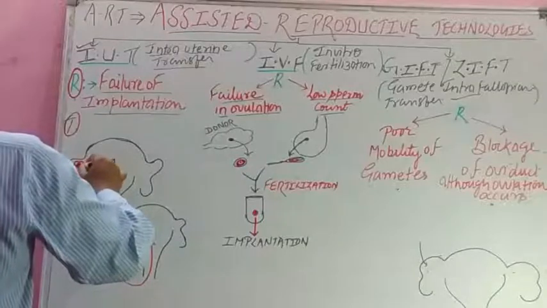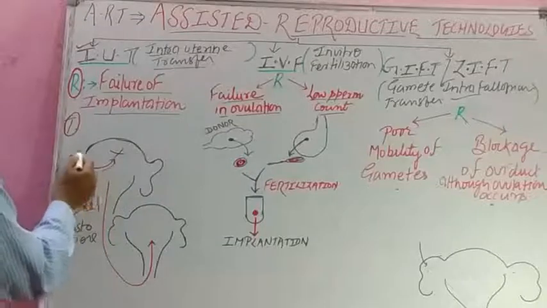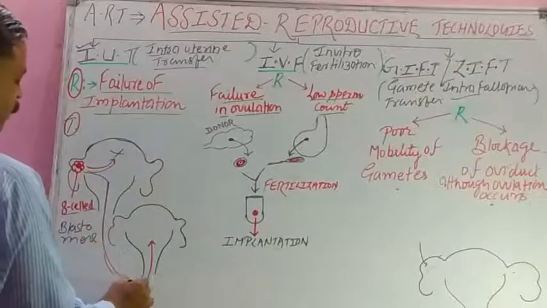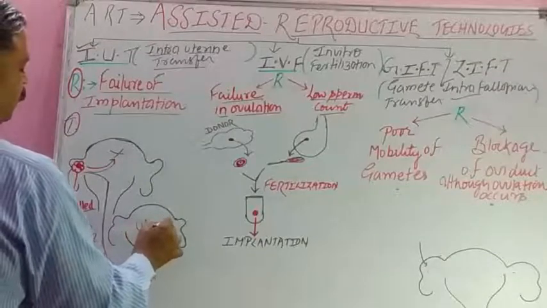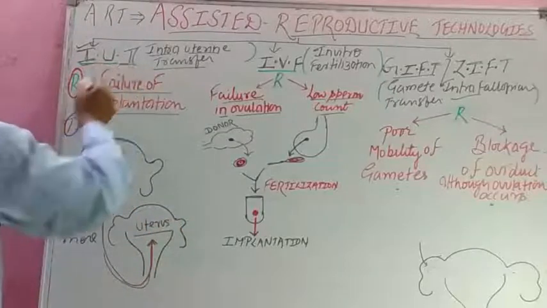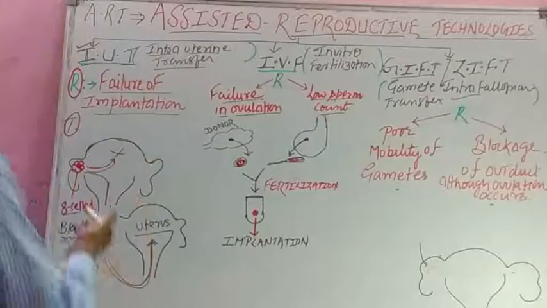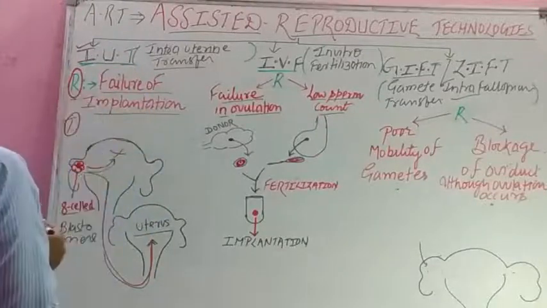We remove this and transfer it into the uterus of another female. So intrauterine transfer, intra means between 2. Isn't it? Is it clear to you? Reason is failure of implantation.